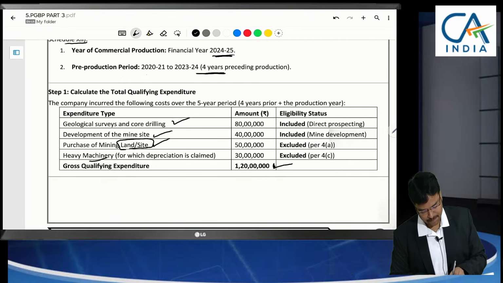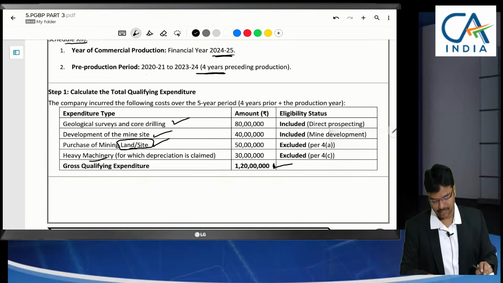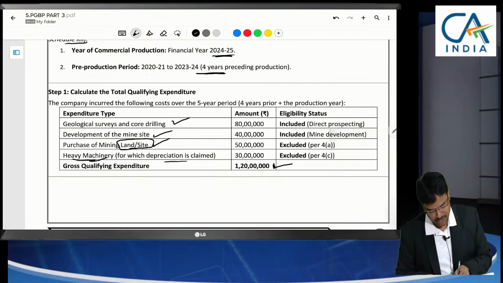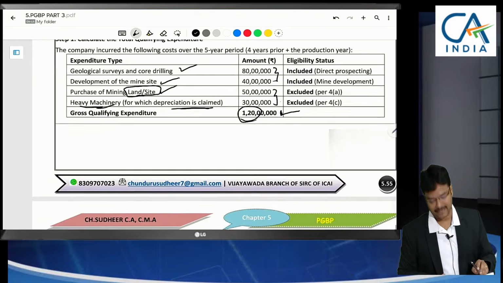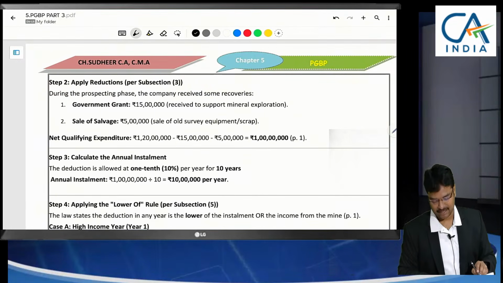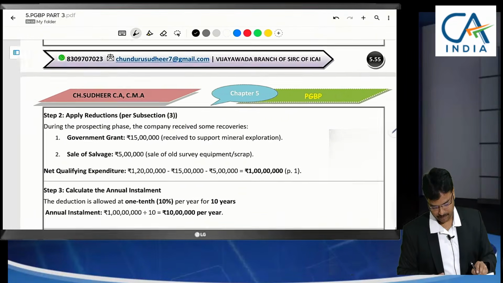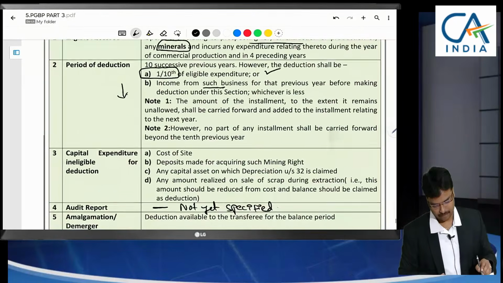But site expenses is an investment, you cannot claim. Land is an investment, I have said to you. And for heavy machinery, we are claiming depreciation. When you are claiming depreciation, it is not eligible. Either depreciation or this cost you claim. So excluding these two, 80 plus 40 comes to 120, 1 crore 20, which can be claimed in 10 installments. Qualifying expenditure is 120.